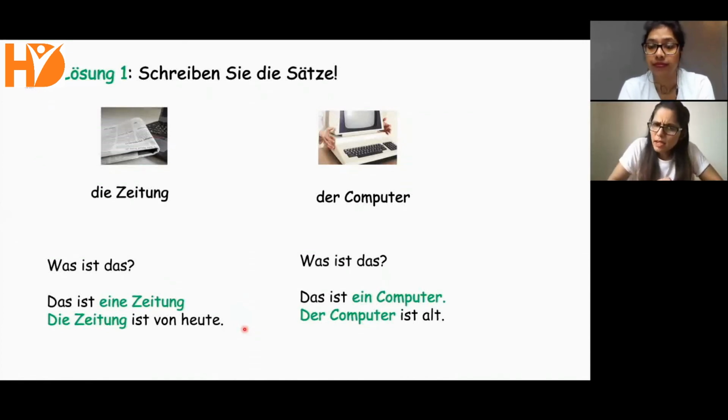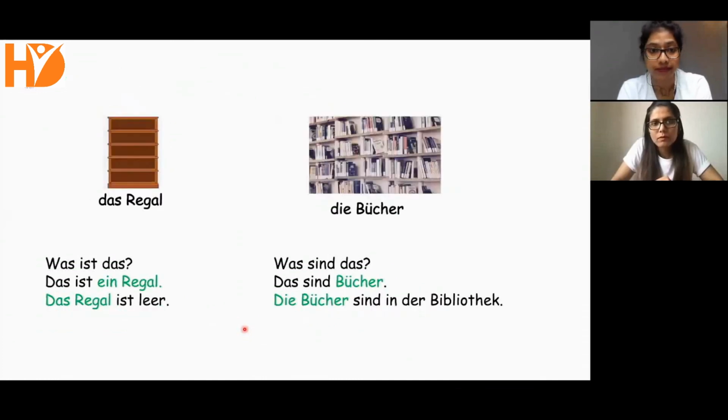Und was ist das, Himi? Das ist ein Computer. Der Computer ist alt. That is a computer. The computer is old. Und was ist das, Dipi? Das ist ein Regal.